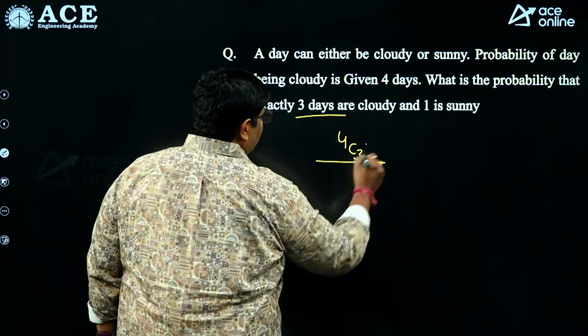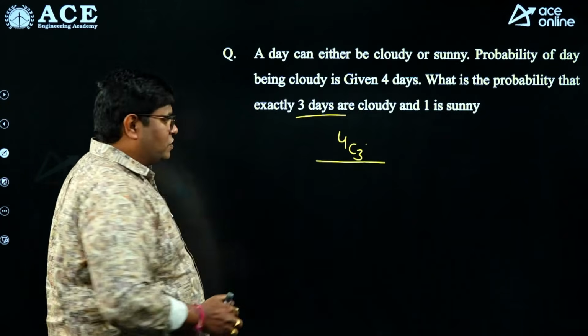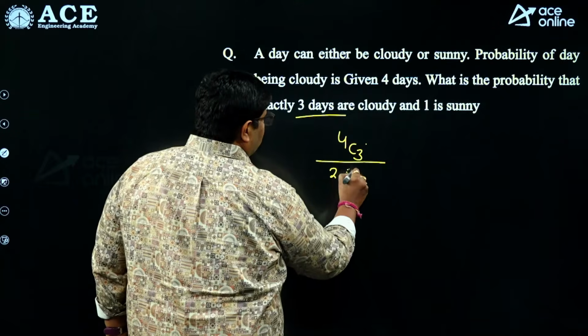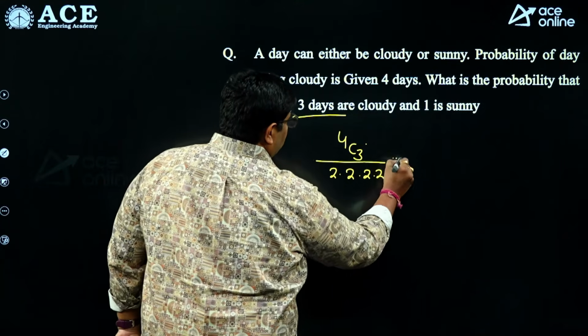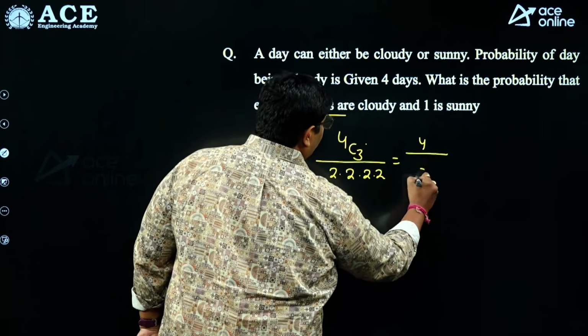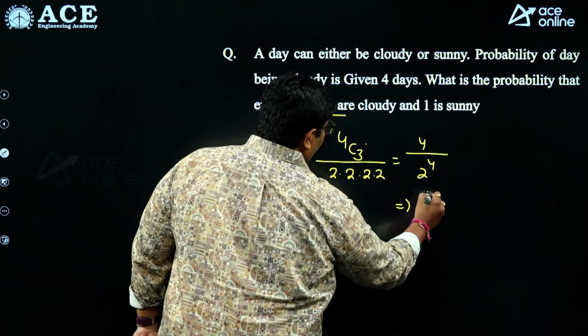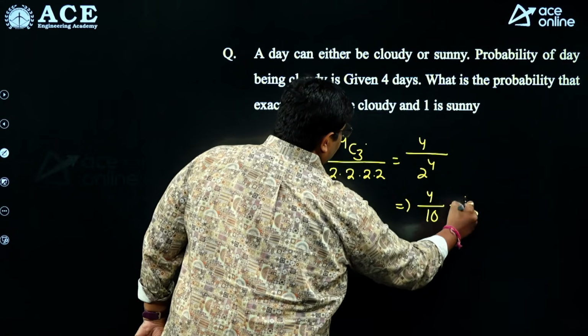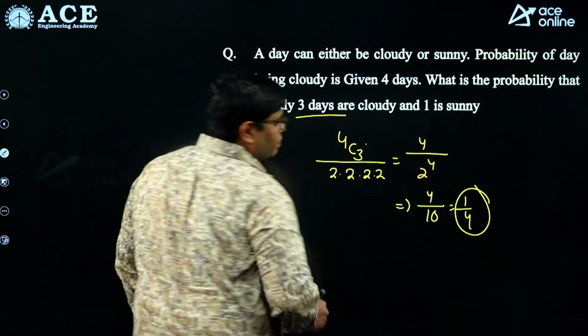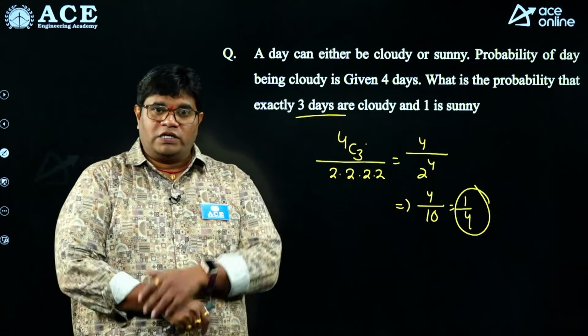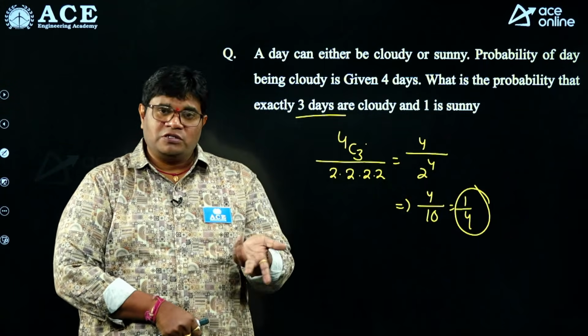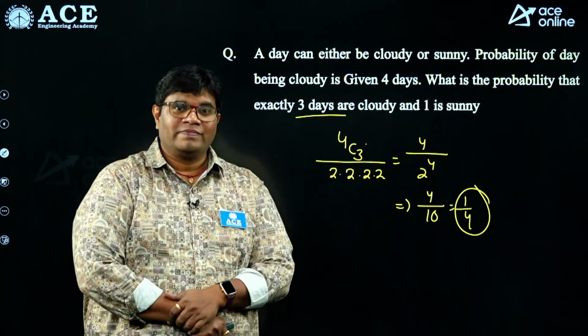So 4C3. Every day also has 2 chances, so 2 into 2 into 2 into 2. So 4C3 is 4, and 2 power 4 remains. So 4 by 16, that is 1 by 4. Answer: 1 by 4 is the probability. According to the option, 0.25 also, your wish.